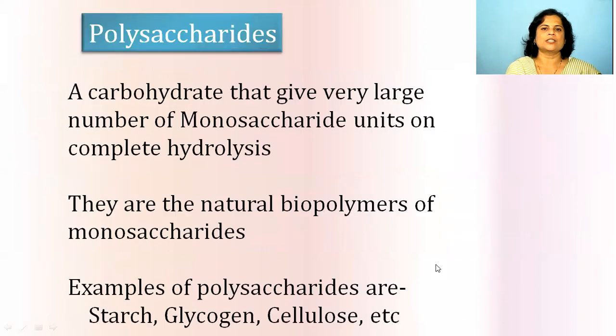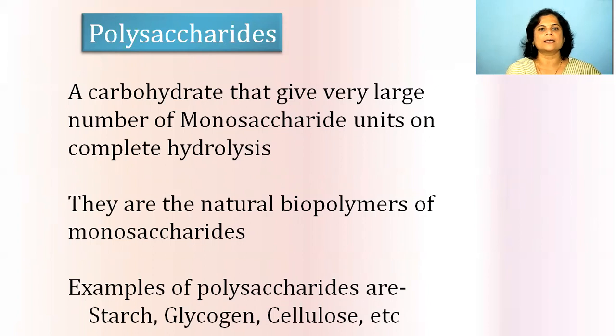The next branch is polysaccharides, which give a very large number of monosaccharide units on hydrolysis, and they are natural biopolymers of monosaccharides.